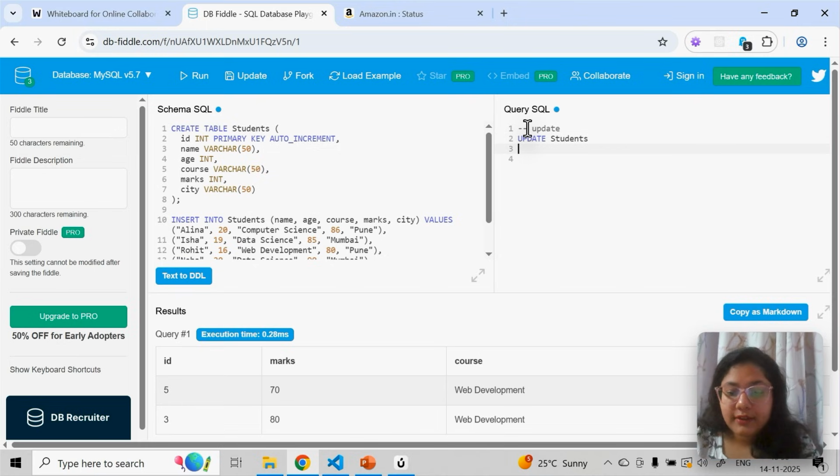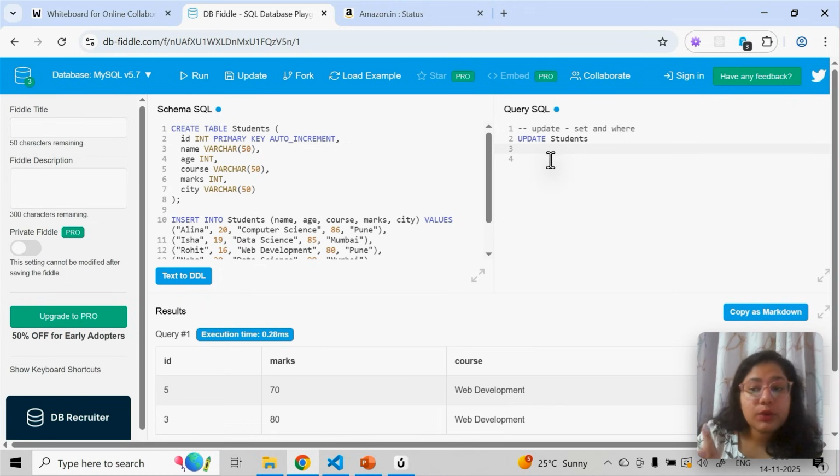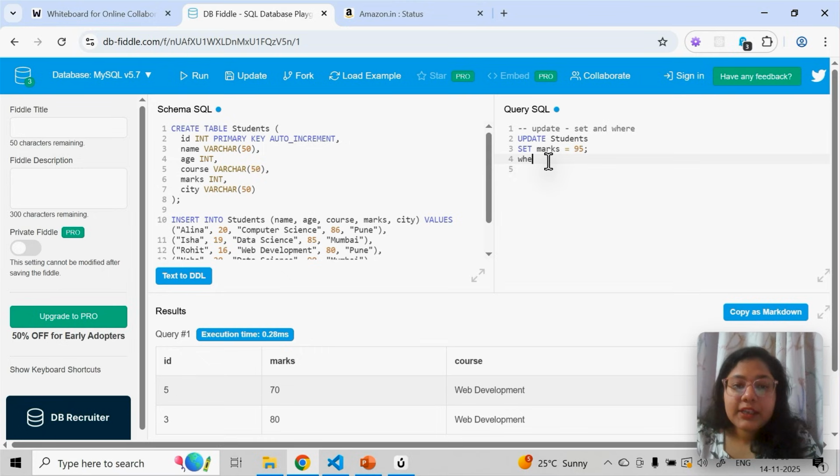Set and where, these are the two terms you have to remember with update. So you have to first tell what you want to update. I want to say set marks column is equal to 95, and this is what I want to do. Now where you want to do it, where generally we prefer, I told you why we have created this id, the primary key, the unique identifier. The reason is, whenever you are doing these queries, like updation and deletion, we prefer to go with changing things, or in real time also we change, based on this primary key id.